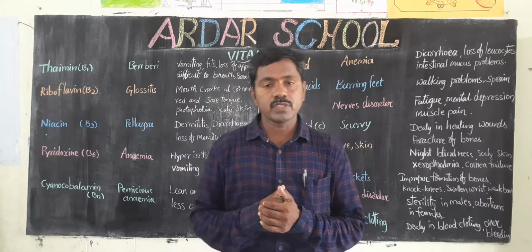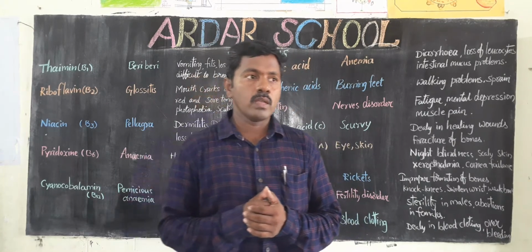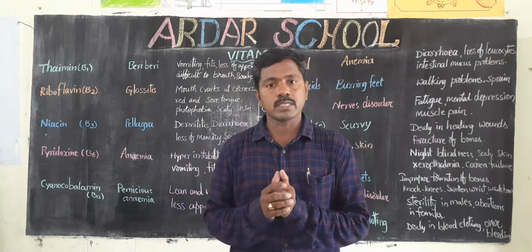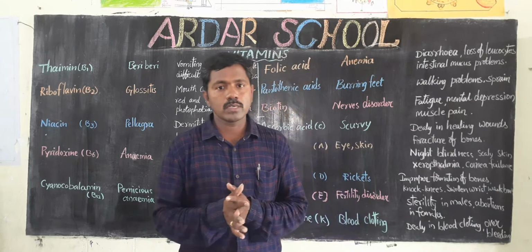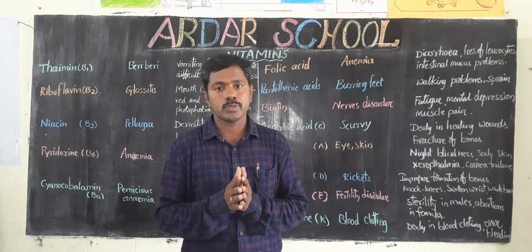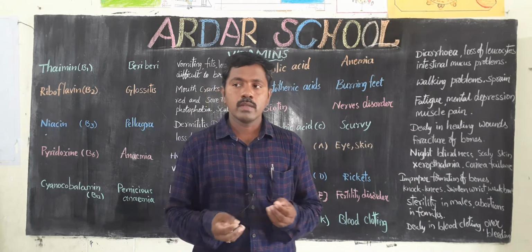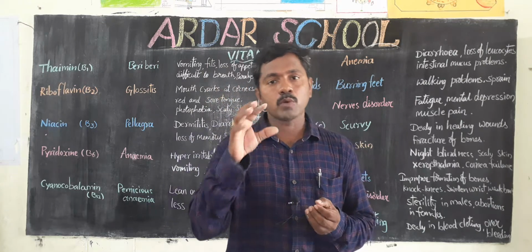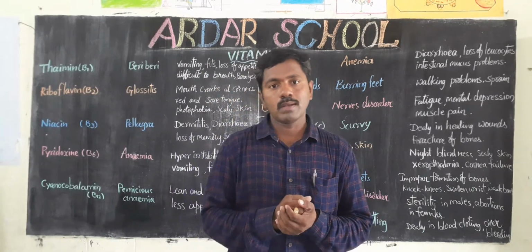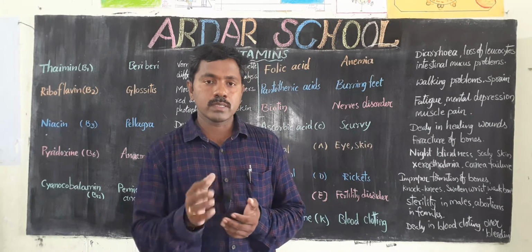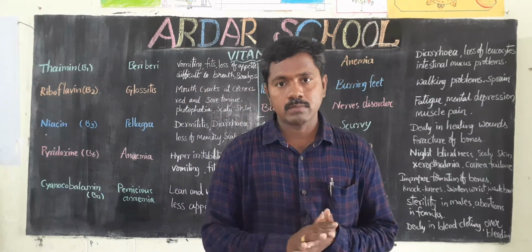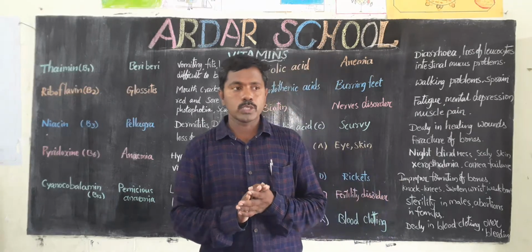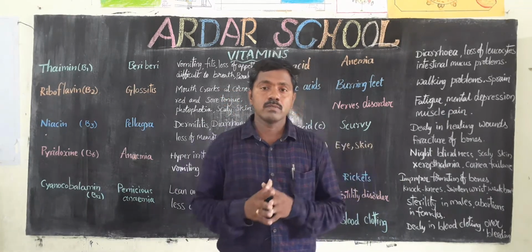Vitamins are organic substances. These are also called micronutrients. These are required in small amounts only. That's why these are called micronutrients.